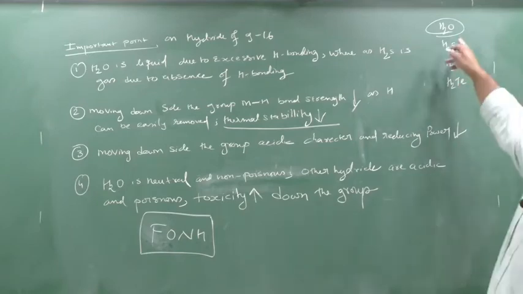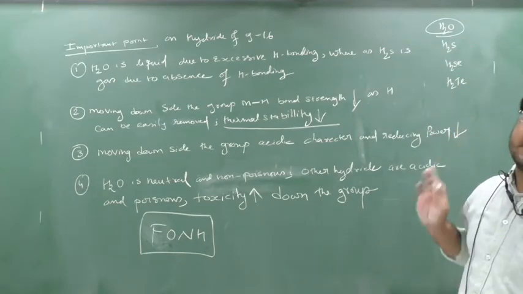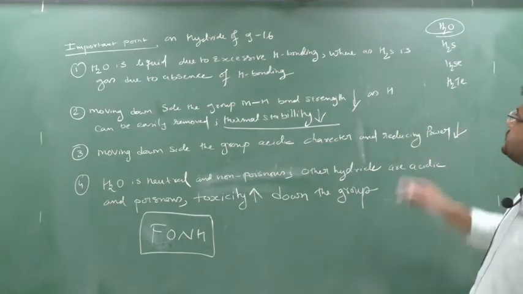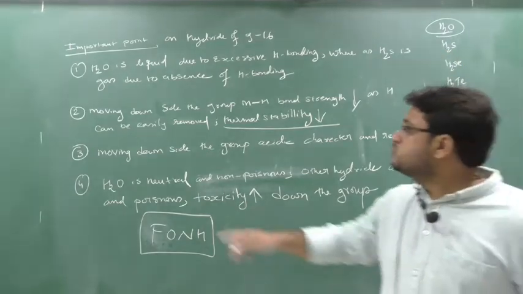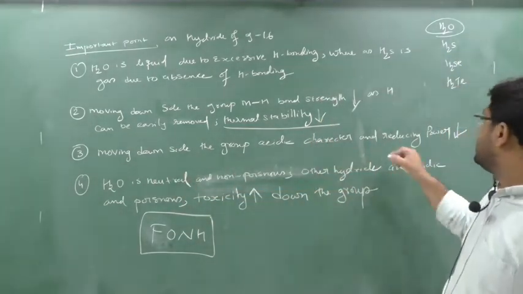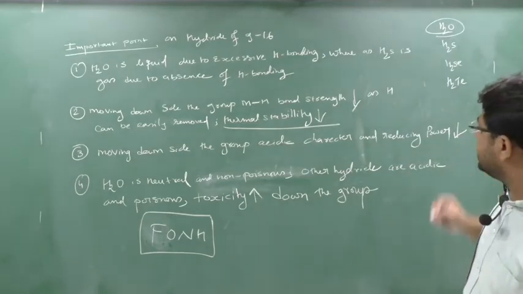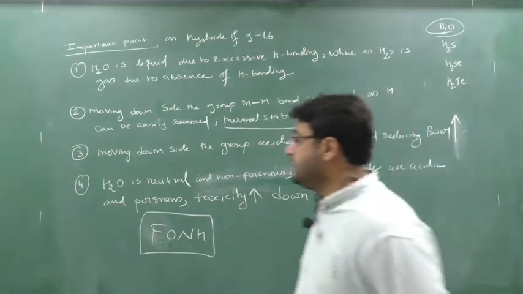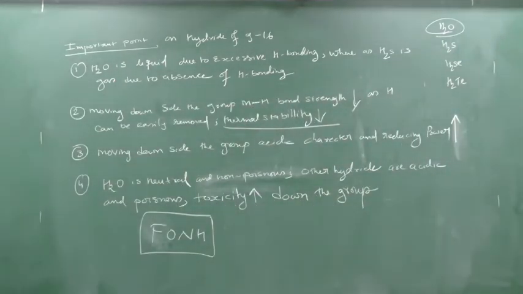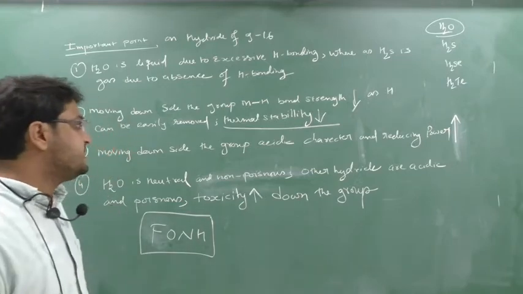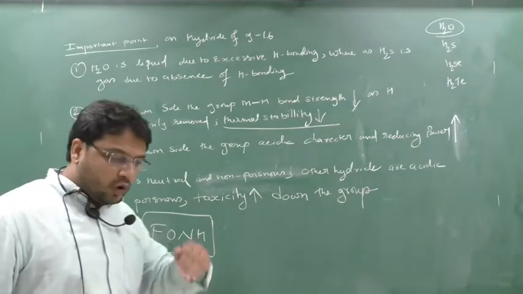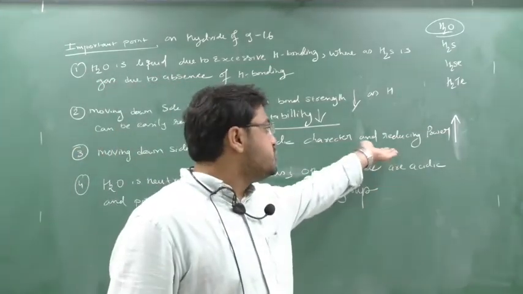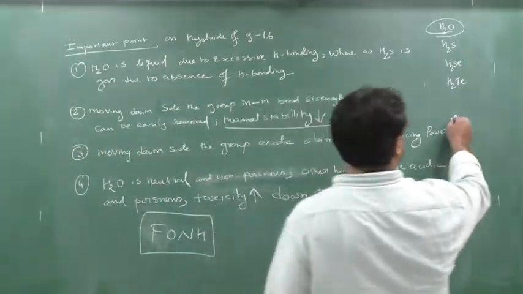As we move down the group, removal of hydrogen becomes easy. When removal of hydrogen becomes easy, more and more acidic character will be there. So moving down the group, acidic character increases and reducing power also increases. Yes or no? Why? Because as I move down the group, I can remove hydrogen easily, meaning acidic character increases, and removal of hydrogen means reducing power, so reducing power also increases.